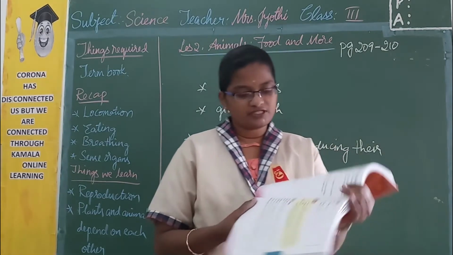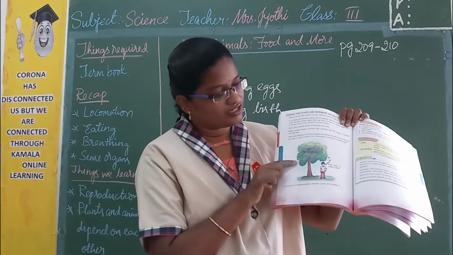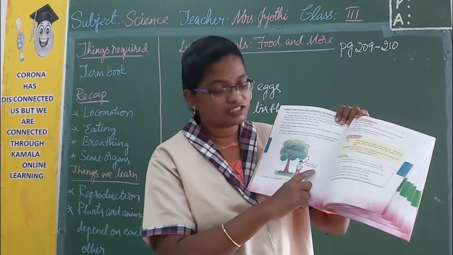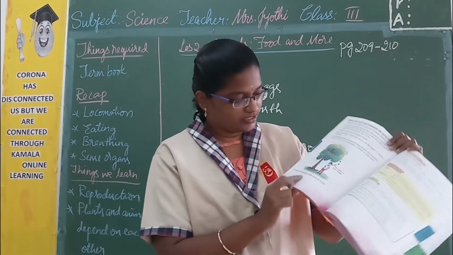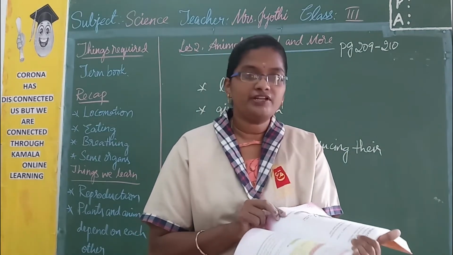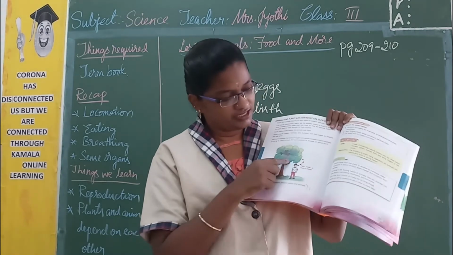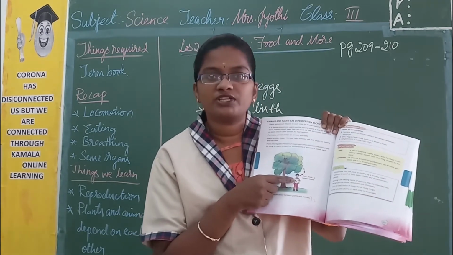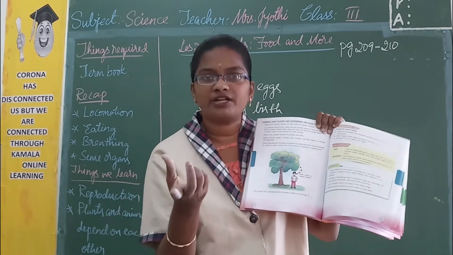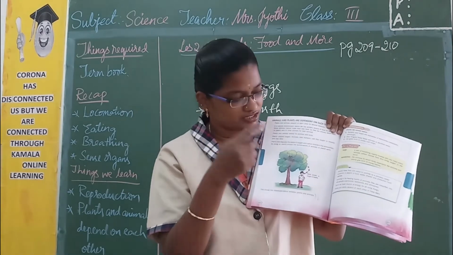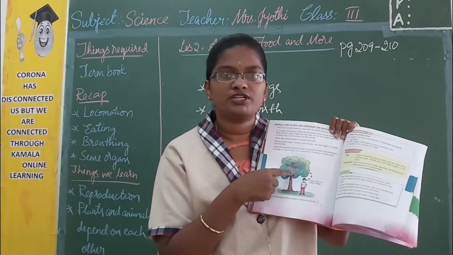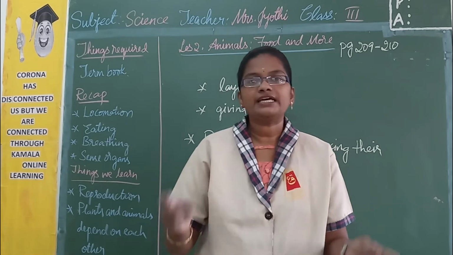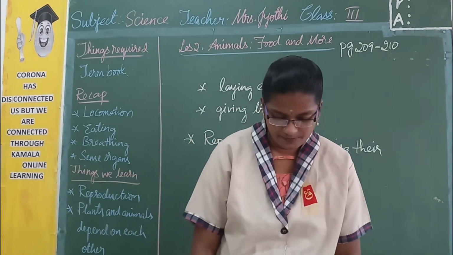Here there is a picture for you. There is a tree and a boy. Plants provide us oxygen to breathe. This shows the interdependence between plants and animals. The plant gives out oxygen. The boy breathes the oxygen in and gives out carbon dioxide, and that carbon dioxide the plant breathes again. This is the way plants and animals are interdependent.